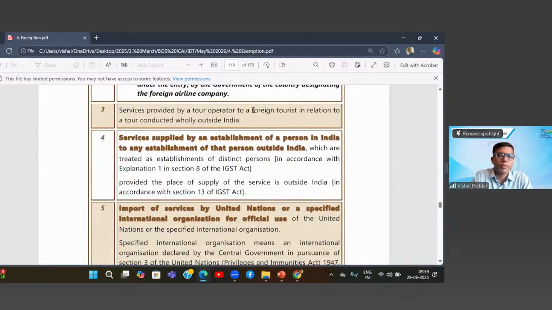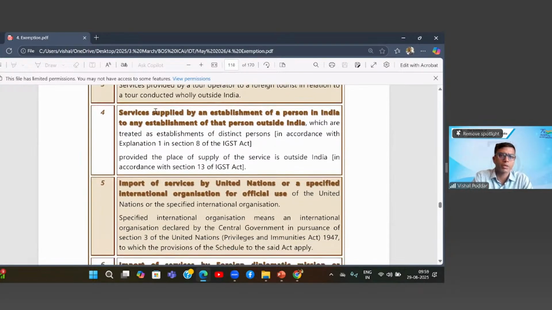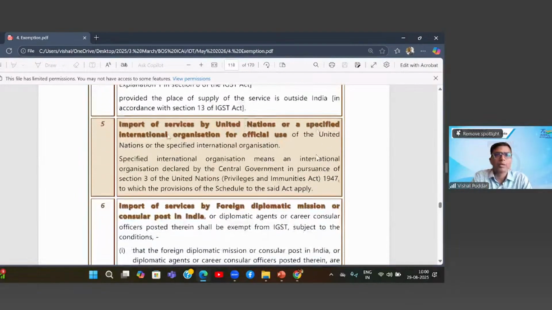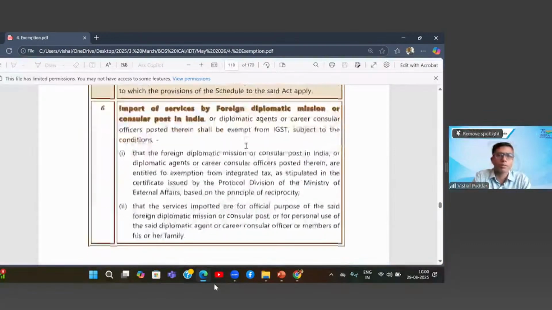Next, services provided by a tour operator to a foreign tourist in relation to the conduct of a tour are exempt. Services supplied by an establishment of a person in India to any establishment of that person outside India, which are treated as distinct persons, are exempt. Import of service by the United Nations or a specified international organization for their official use is exempt.